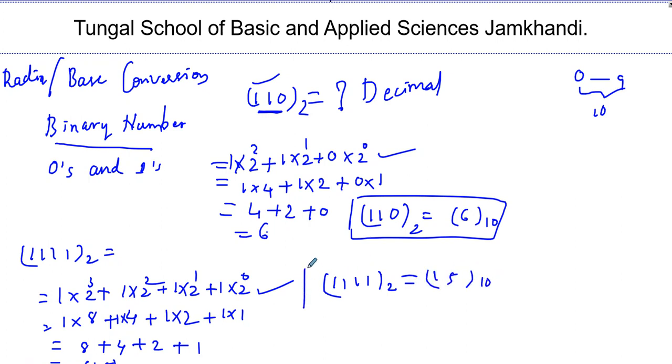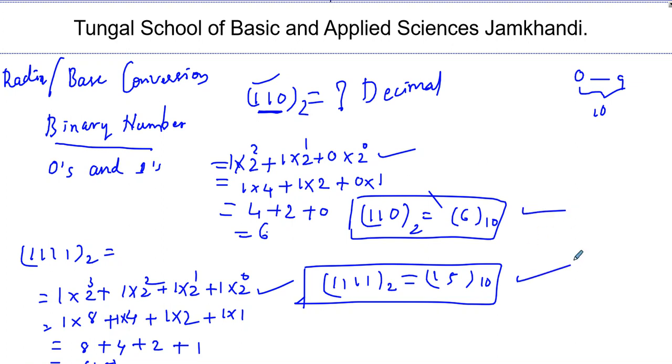Okay, this is the conversion of a binary number to its equivalent decimal number. I hope this is clear to you. If you are having any confusion, you can go back in this video and watch it again.